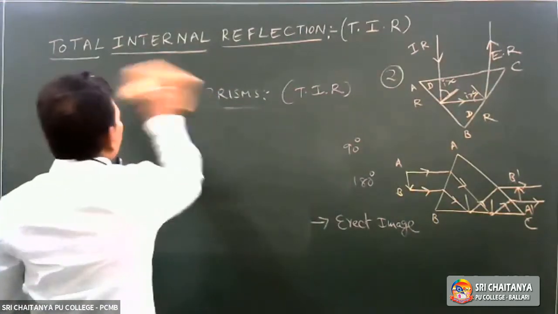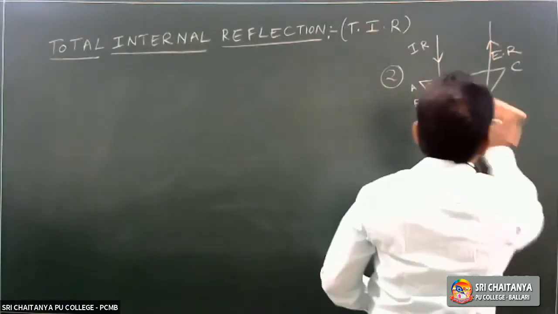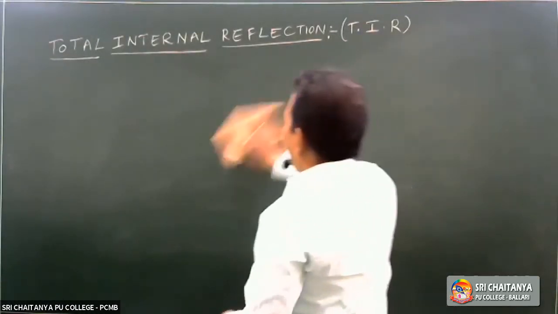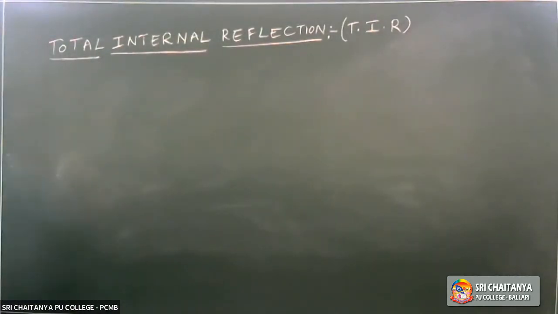Now we are going to understand a very important application of total internal reflection, that is the field of view of a fish.